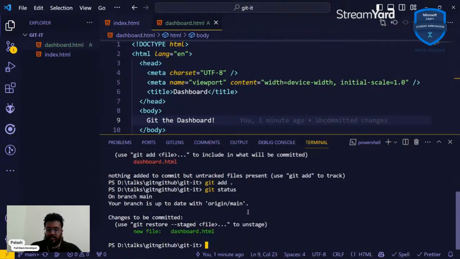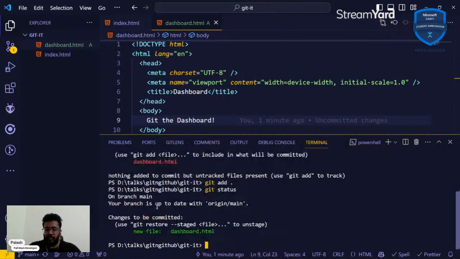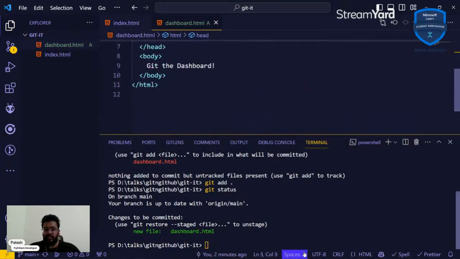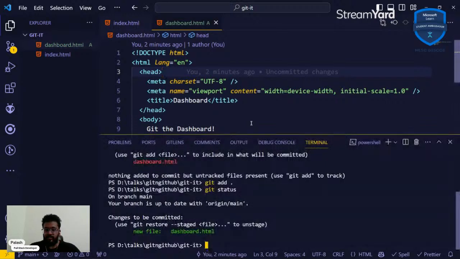Let's run git status again, and we can see we don't have any untracked files as of now, but we do have some changes that need to be committed. That means Git has successfully started tracking this file, and this is the starting version. This is the starting version of our file, and this is what we'll be tracking.